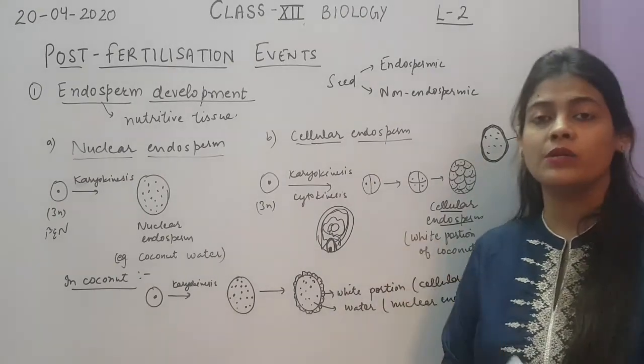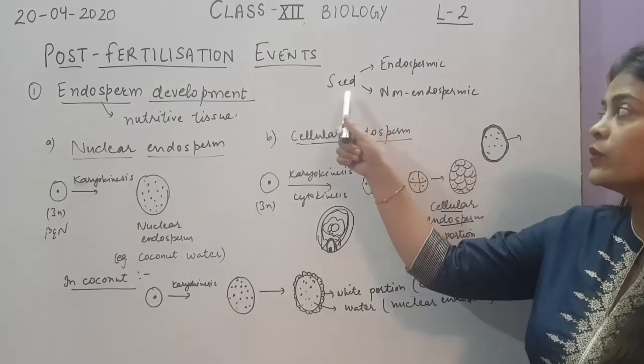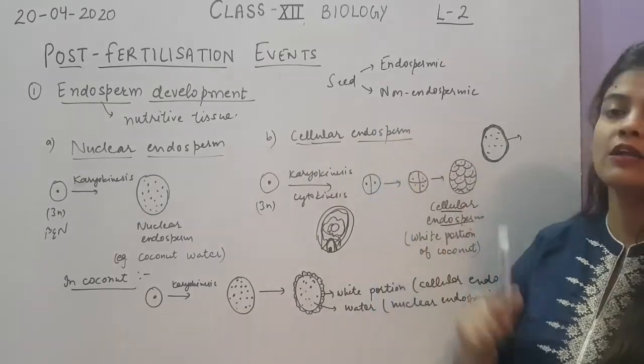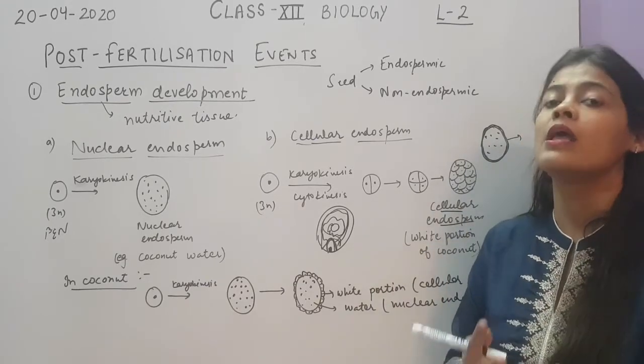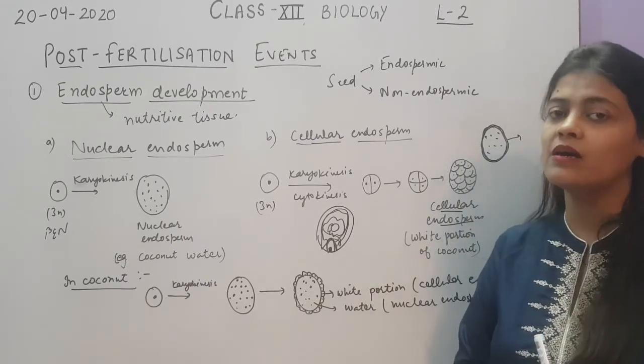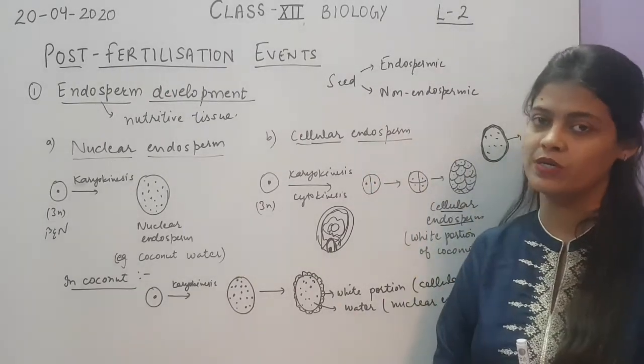But sometimes the developing embryo utilizes the whole endosperm, and the seed will be called a non-endospermic seed. In that case, the whole endosperm will be utilized by the embryo for its nourishment. Then the seed will be called a non-endospermic seed.